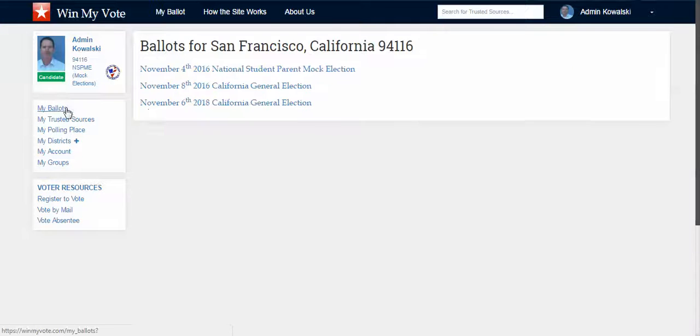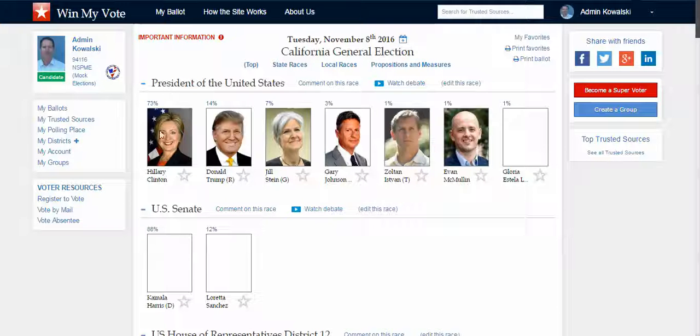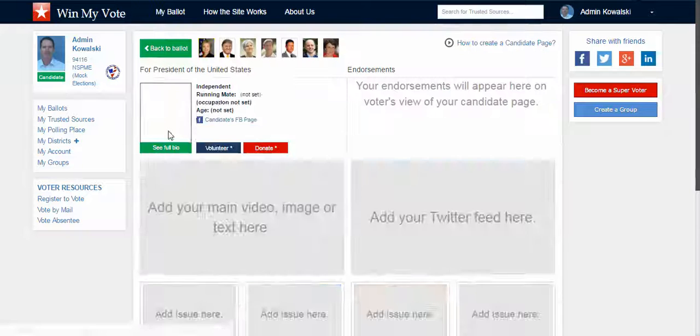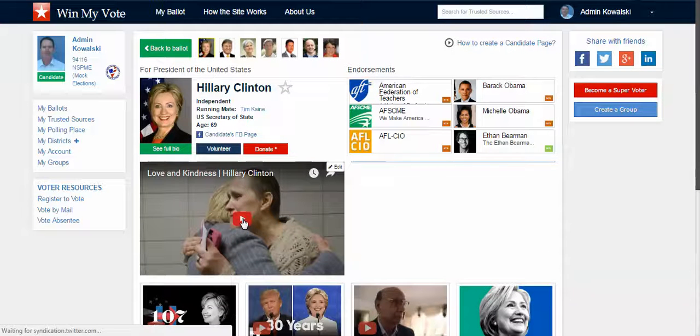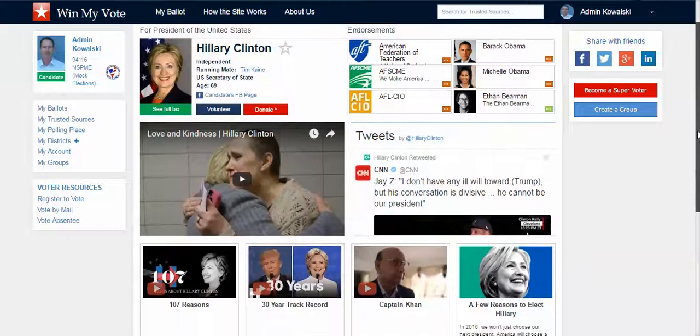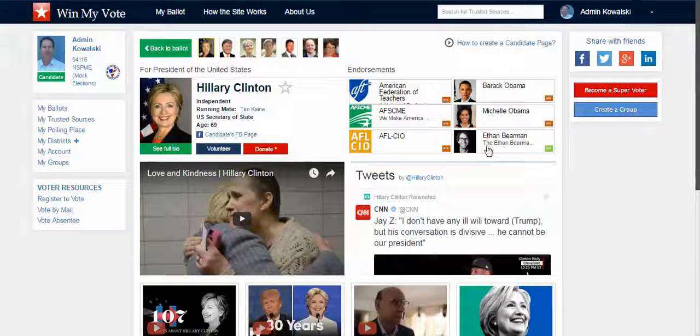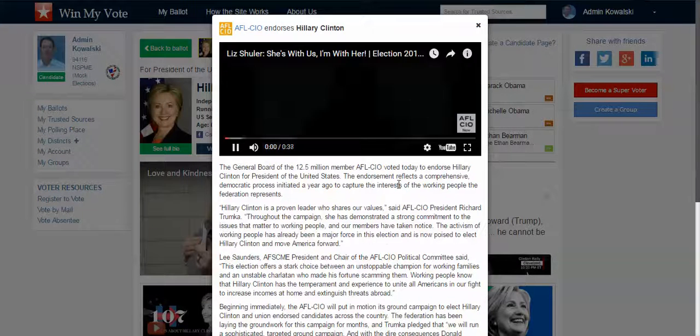So, for example, on the candidate profiles, as a voter, when I click on the candidate profile, I can see a video of the candidate. I can see latest tweets. I can go down here. I can see additional videos on specific issues. And then I can also see groups and organizations that are endorsing this candidate. So, for example, I can click here.